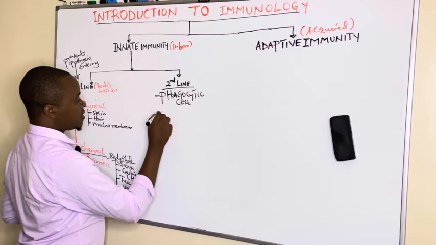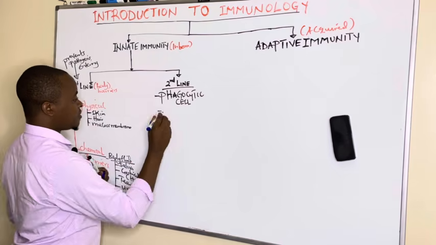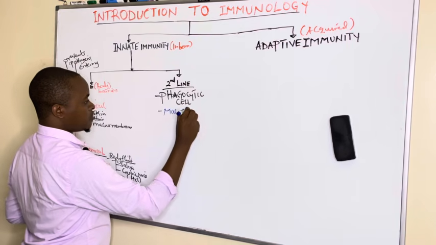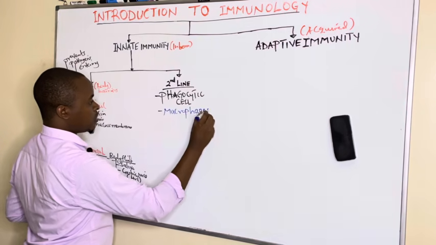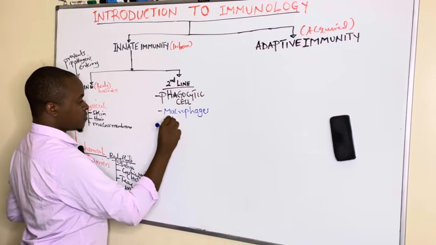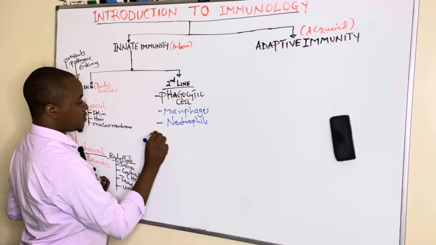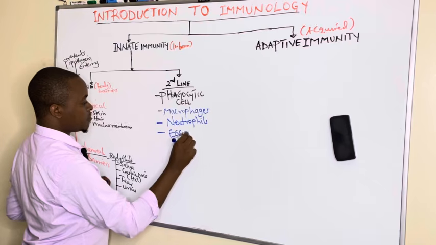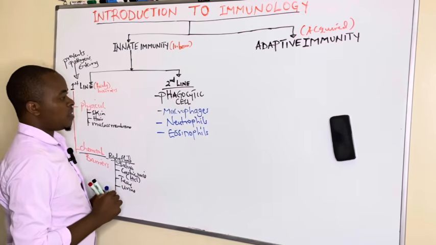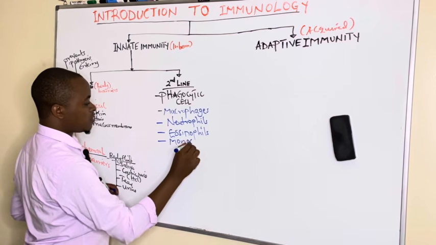These phagocytic cells include macrophages, neutrophils, and eosinophils. All these are phagocytic cells. Even in the blood, the macrophages are the monocytes.